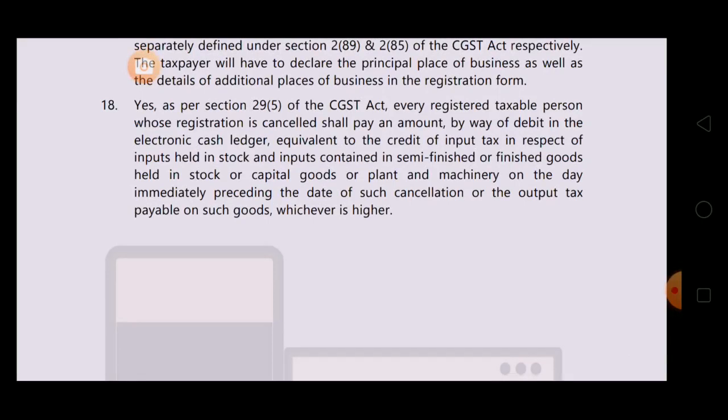an amount by way of debit in the electronic cash ledger equivalent to the credit of input tax in respect of inputs held in stock and inputs contained in semi-finished or finished goods held in stock or capital goods or plant and machinery on the day immediately preceding the date of such cancellation, or the output tax payable on such goods, whichever is higher. Means payment will be made by way of debit in the electronic cash ledger. Now what amount will be debited? Either the input tax credit amount or the output tax payable on such goods, whichever is higher. That amount will be debited in the electronic cash ledger.